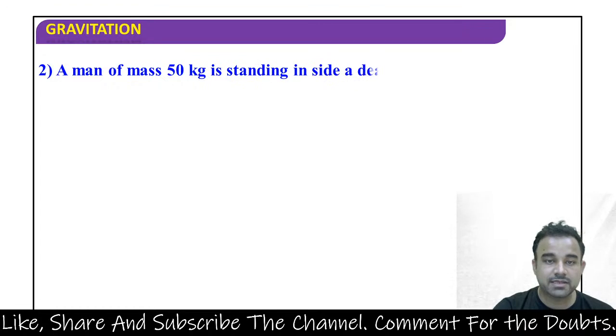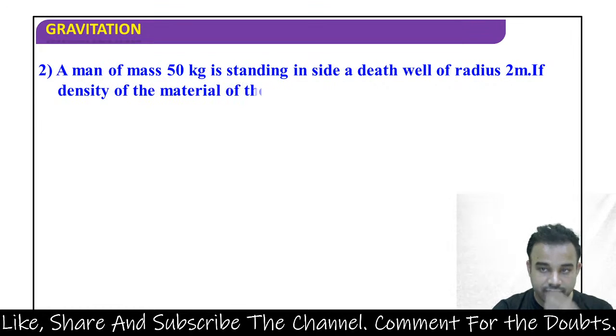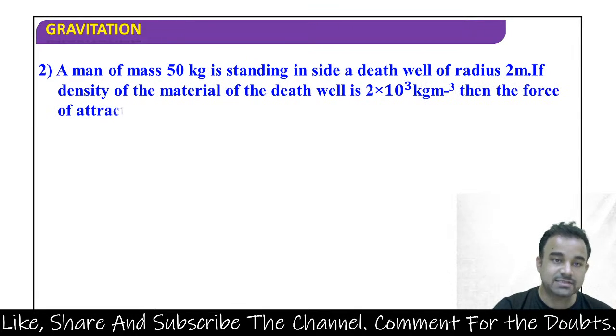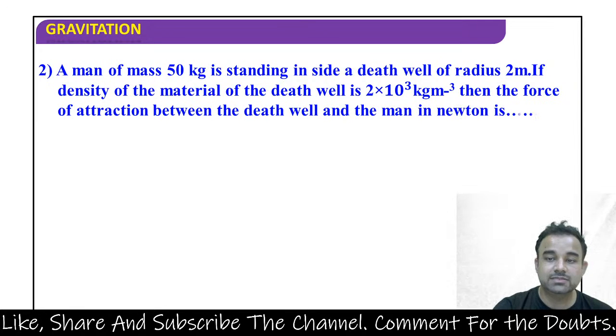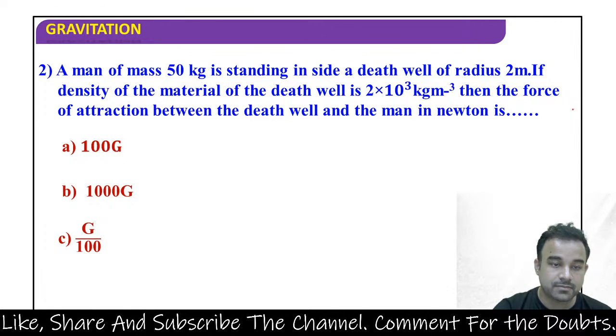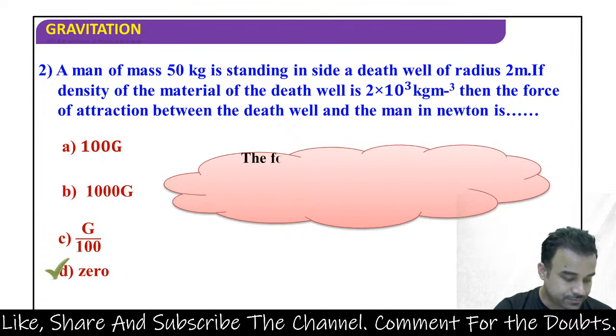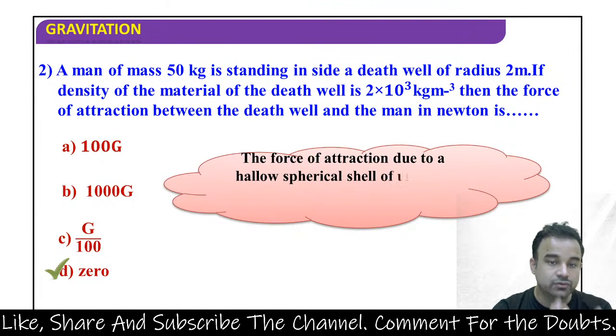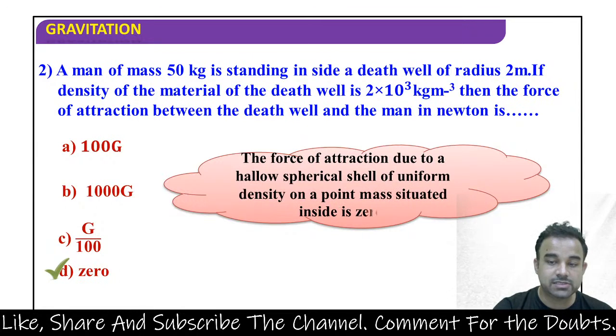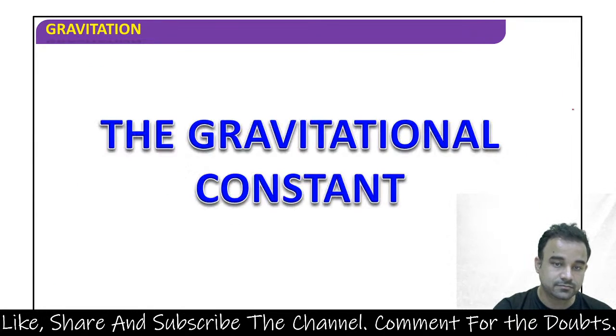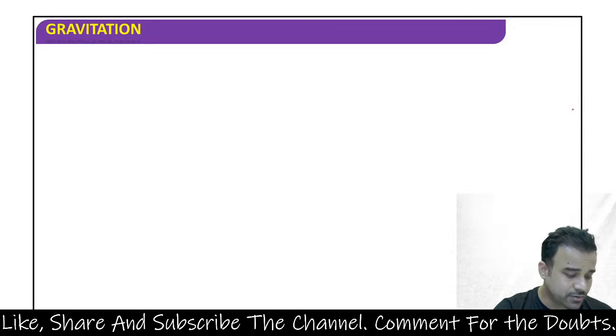A man of mass 50 kg is standing inside of a death well of radius 2 meter. If density of the material of the death well is 2 into 10 power 3 kg per meter cube, then the force of attraction between the death well and the man in Newton is 100 G, 1000 G, or G by 100 or 0. So it will be 0 over here. The force of attraction due to a hollow spherical shell of uniform density on a point mass situated inside is 0. The gravitational constant, जी के बारे में और बात करते हैं।